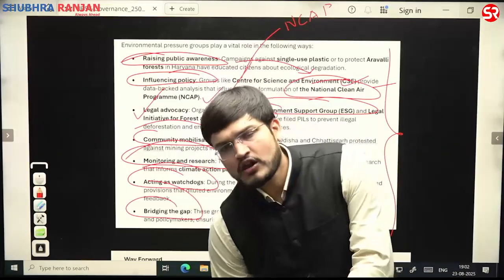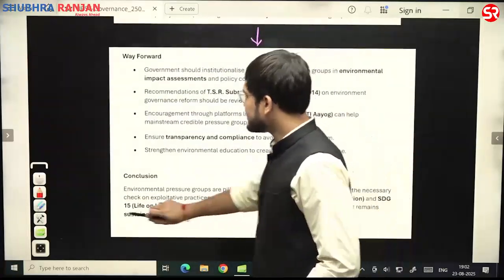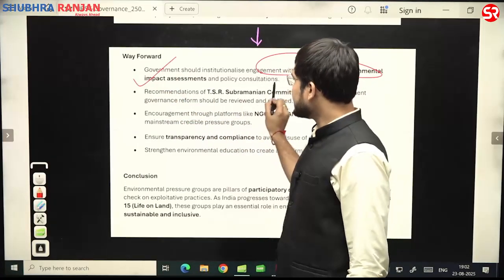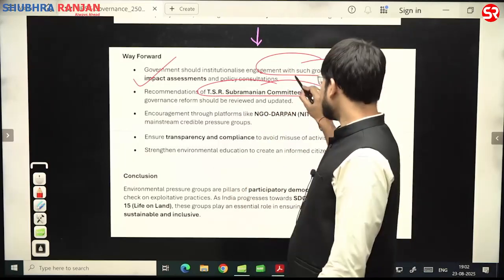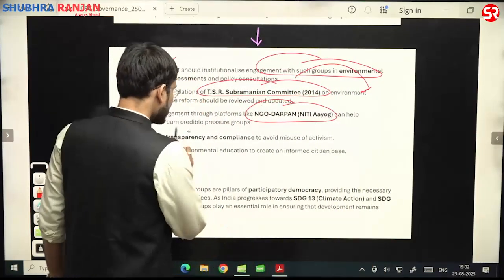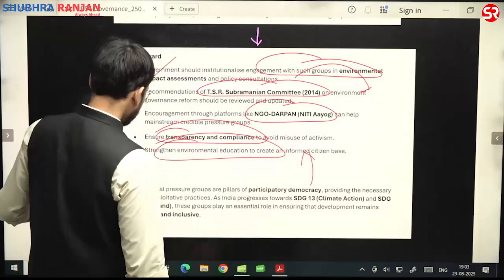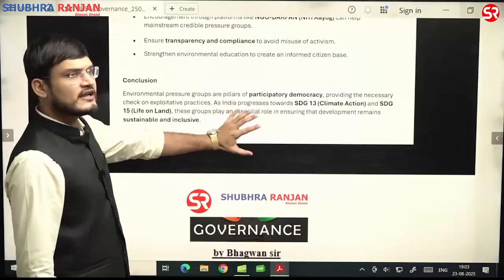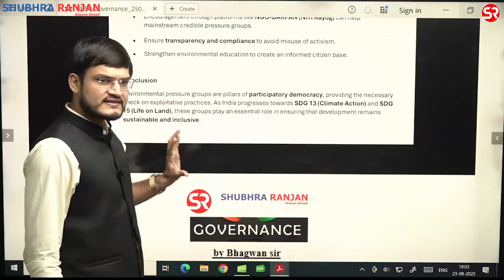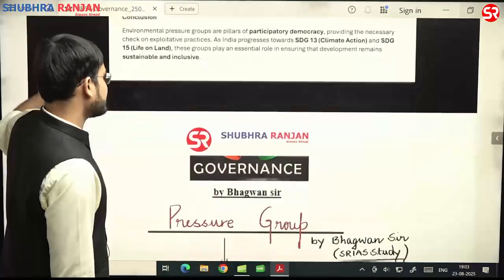है कि नहीं? So in all of those aspects you will be talking. Yes, and do the conclusion in terms of the government institutionalizing engagement with such groups in the environmental impact assessment. That is, discuss the TSR Subramanian committee on environmental governance. Also talk about the Darpan portal of NGOs, transparency and compliance, and strengthening environmental education to create an informed citizen base. Environmental pressure groups are pillars of participatory democracy, and that is how you should conclude, providing a necessary check on exploitative practices, and ensuring SDG 13, climate action, and SDG 15, life on land.